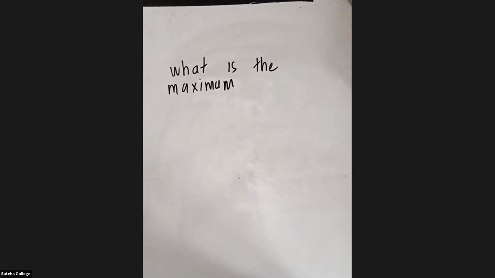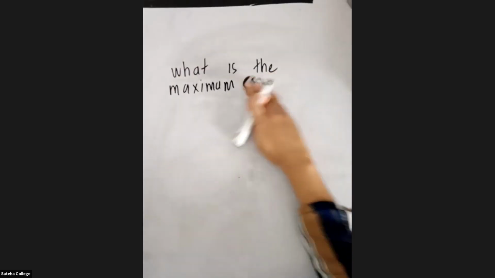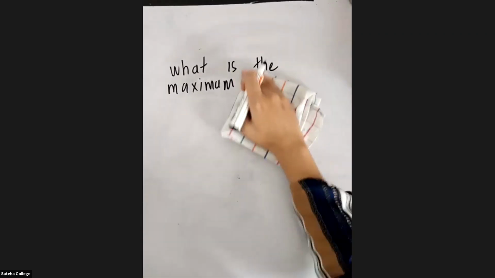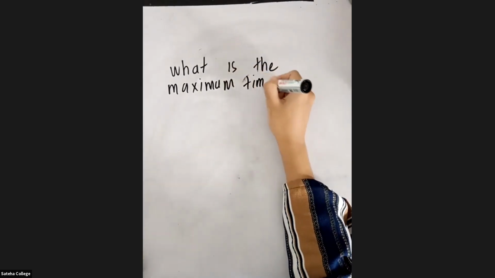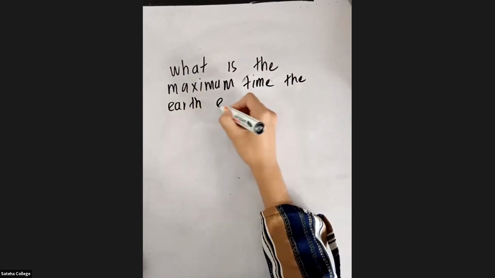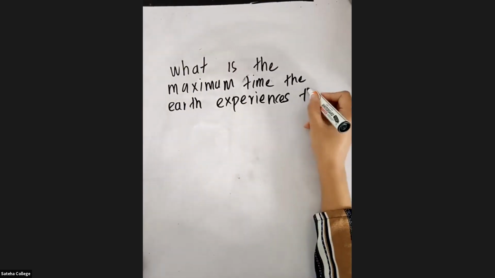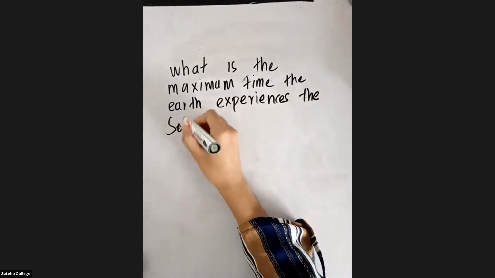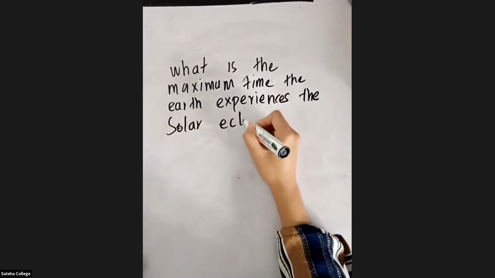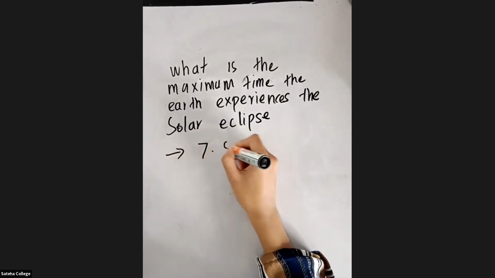What is the maximum time the earth experiences a solar eclipse? What is the answer, students? Very good. Well done. So it's going to be 7.5 minutes.